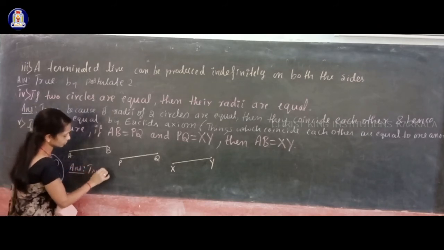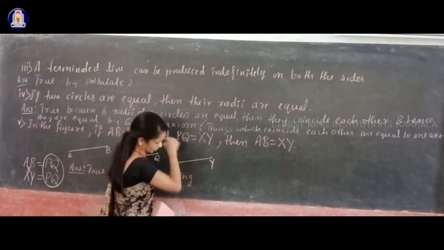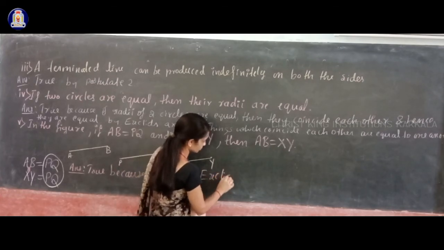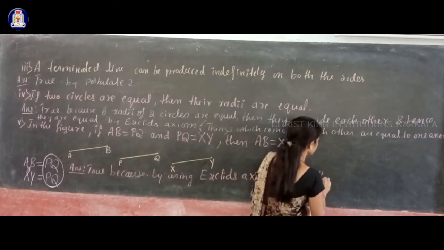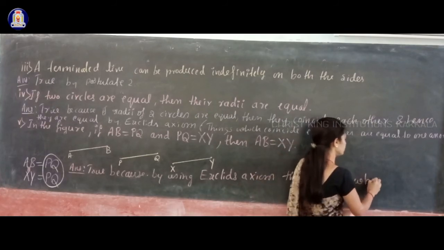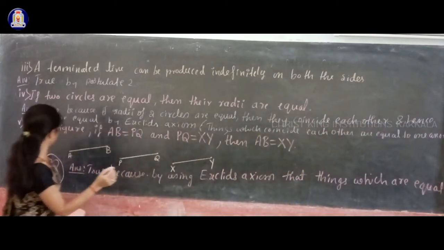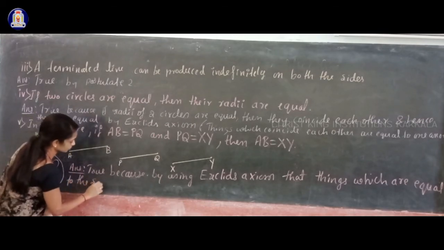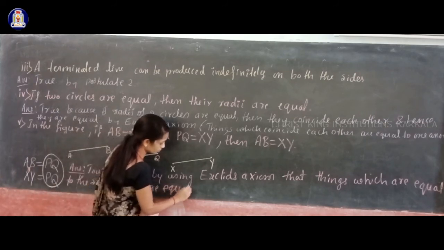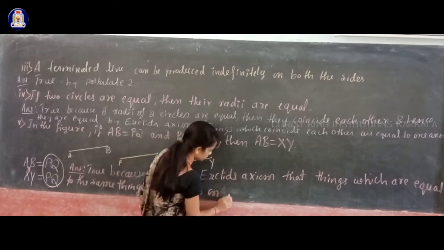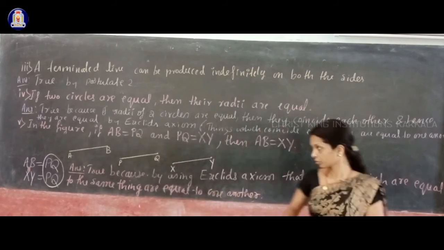Answer: true, because by using Euclid's axiom, that things which are equal to the same thing are equal to one another. Continuation I'll write above.